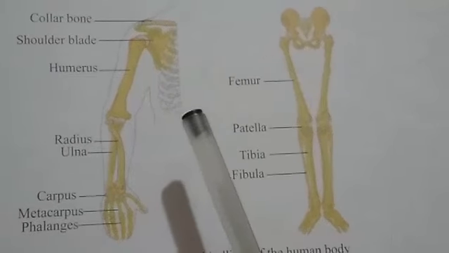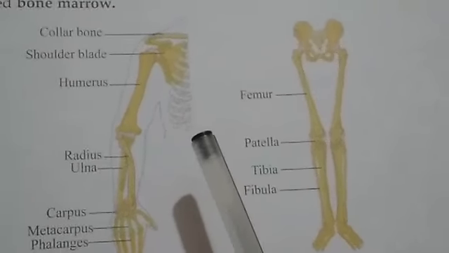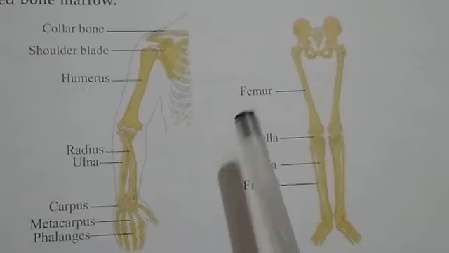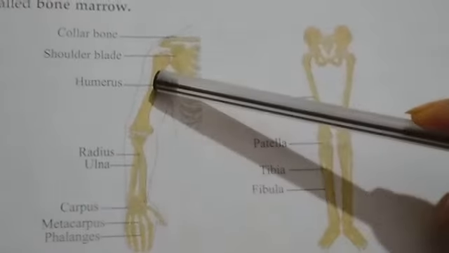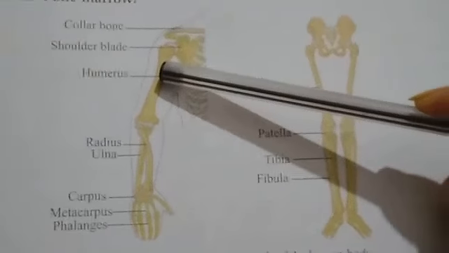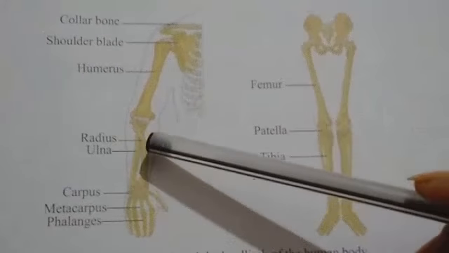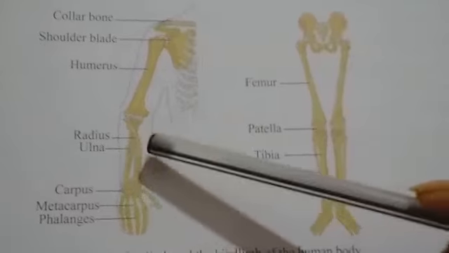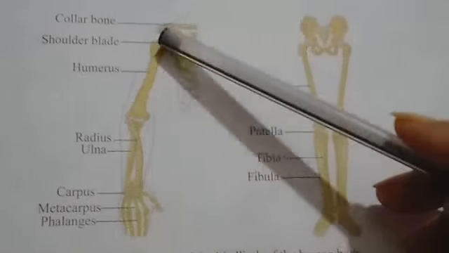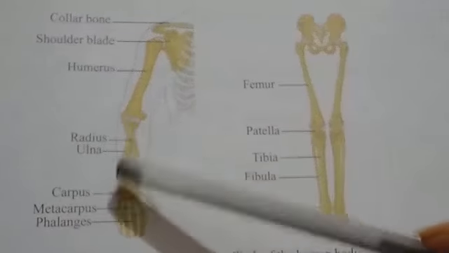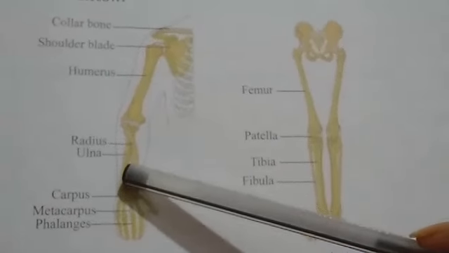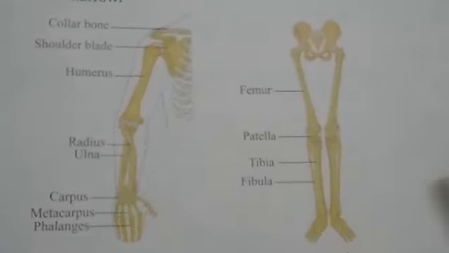The arm is made up of two parts. The upper arm has one long bone called the humerus, and the lower arm has two bones, the radius and ulna. One bone, humerus, in the upper arm, and in the lower part there are two bones, radius and ulna.